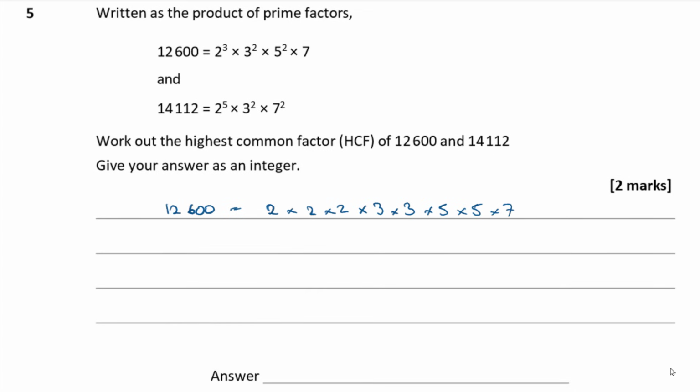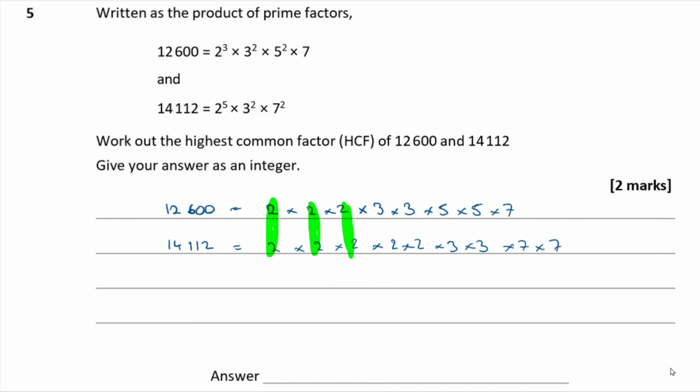So that's 12,600 and then 14,112, which is 2 times 2 times 2 times 2 times 2 times 3 times 3 times 7 times 7. The HCF will be made up of all the terms that are in both. I've got a 2 in both here, another 2 in both here, and another 2 in both here, and more 2's in the bottom number.